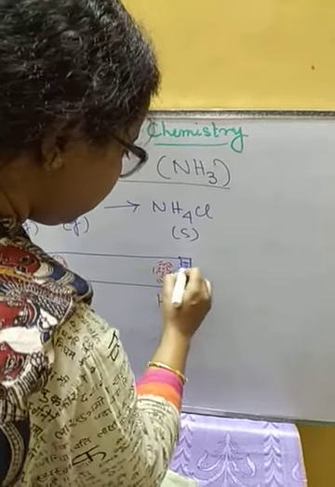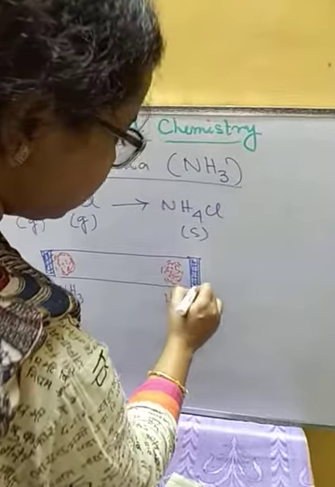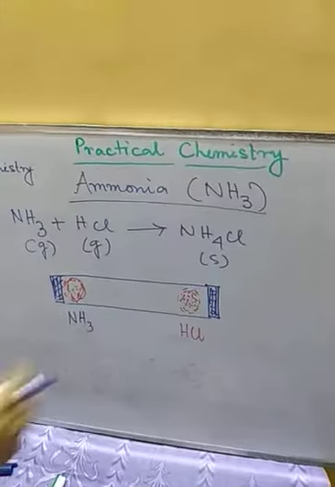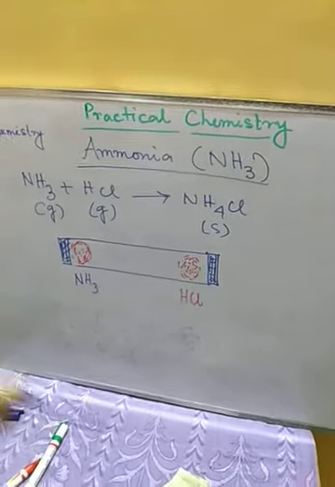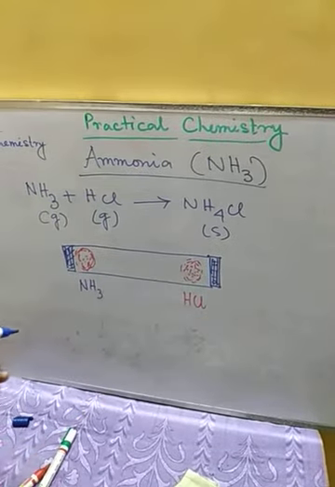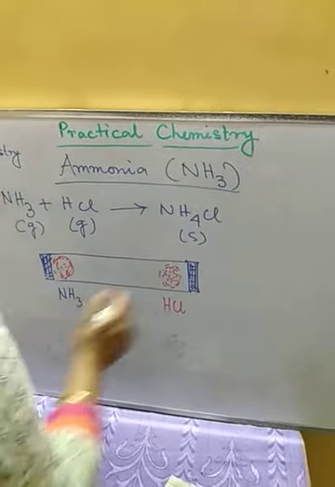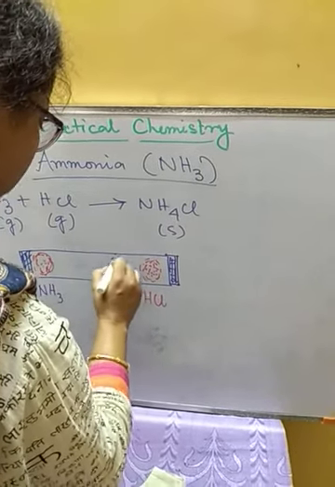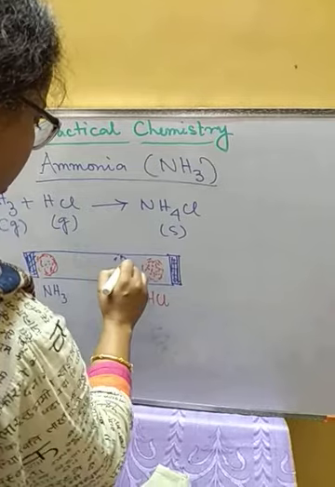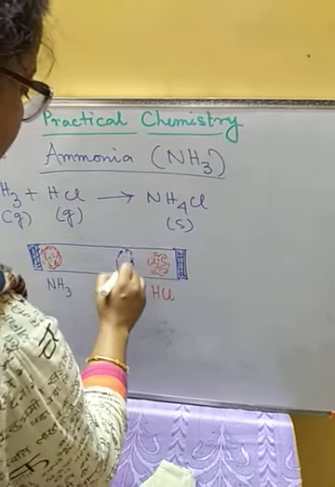Now because of diffusion, as these are gaseous substances, both ammonia and HCl will diffuse, and after some time when they get together, here we are going to get a white dense ring, or white dense fume, of ammonium chloride.